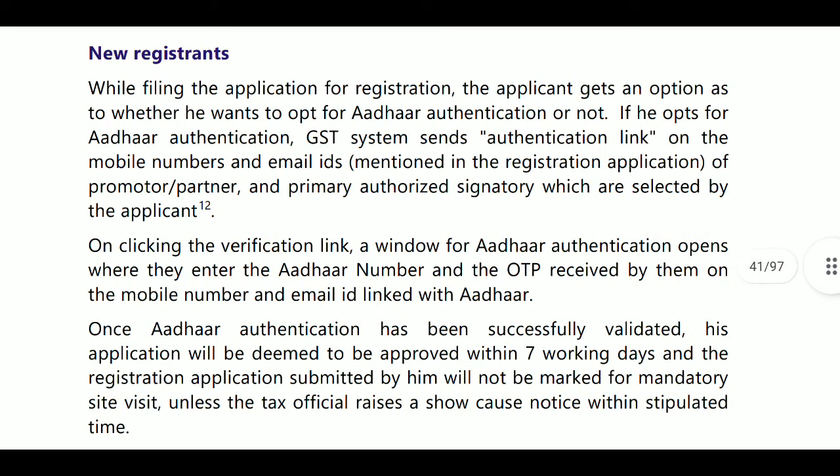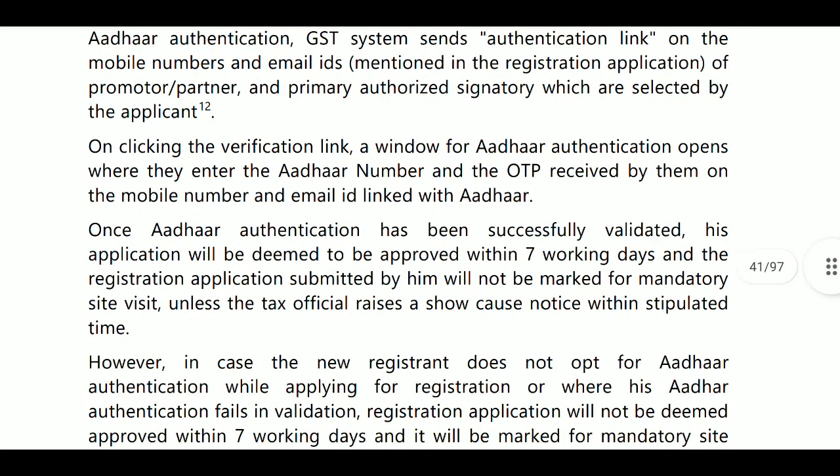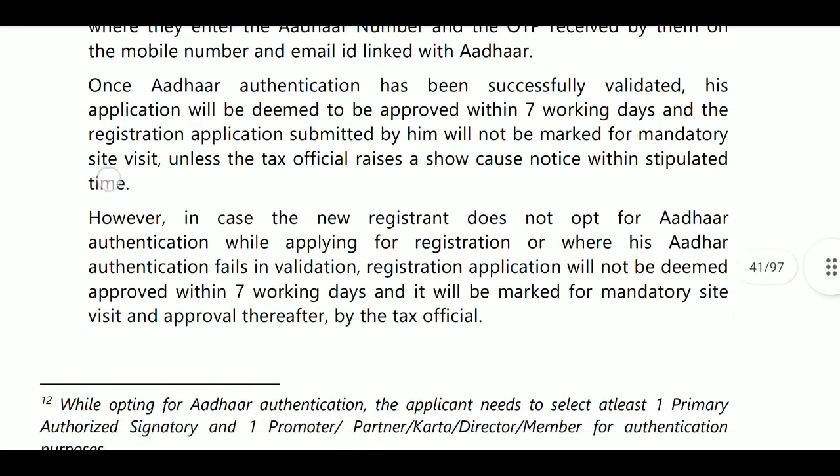For new registration, you will get the authentication link. From the authentication link, you are required to provide the Aadhaar number. You get one OTP from Aadhaar UIDAI on the linked phone number, and once that Aadhaar OTP is correctly provided, Aadhaar verification is completed.